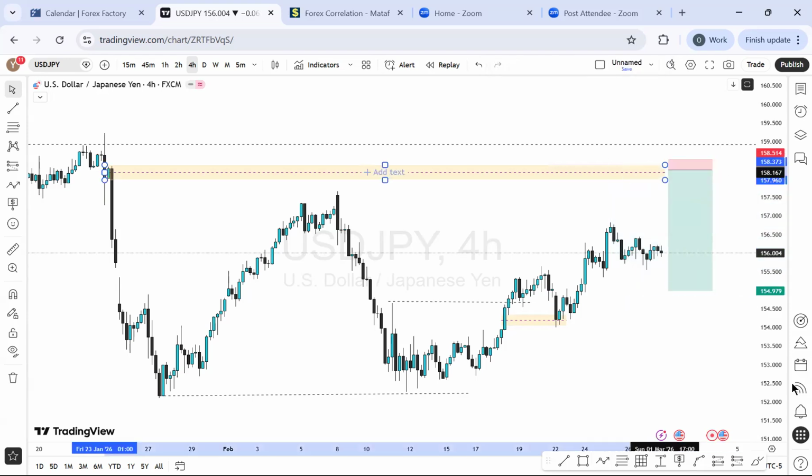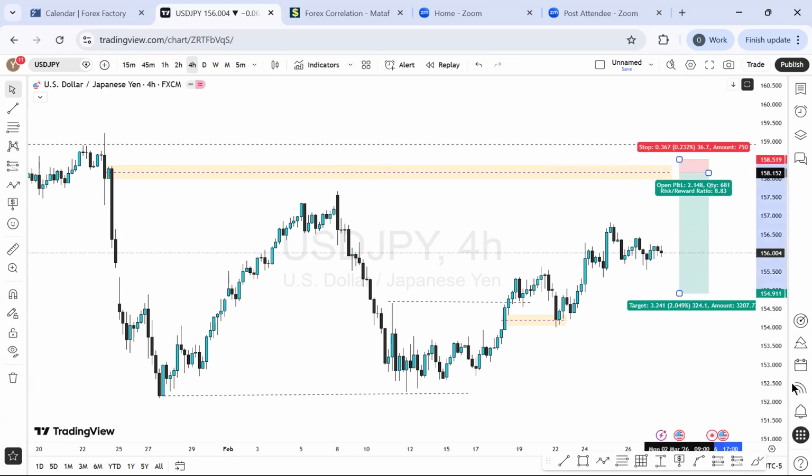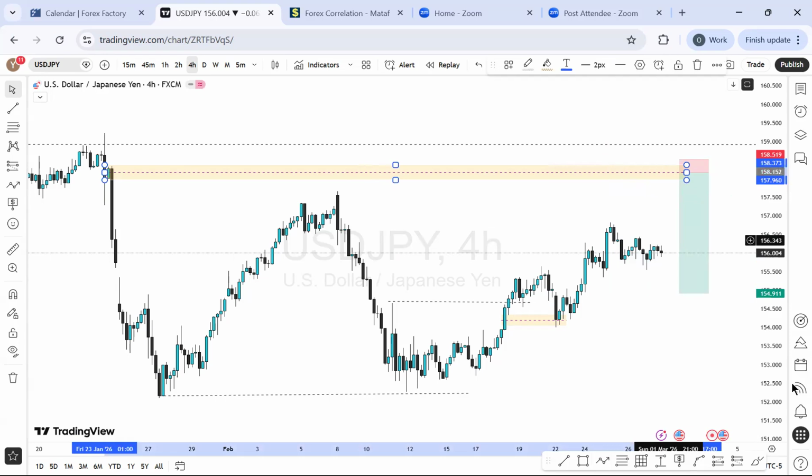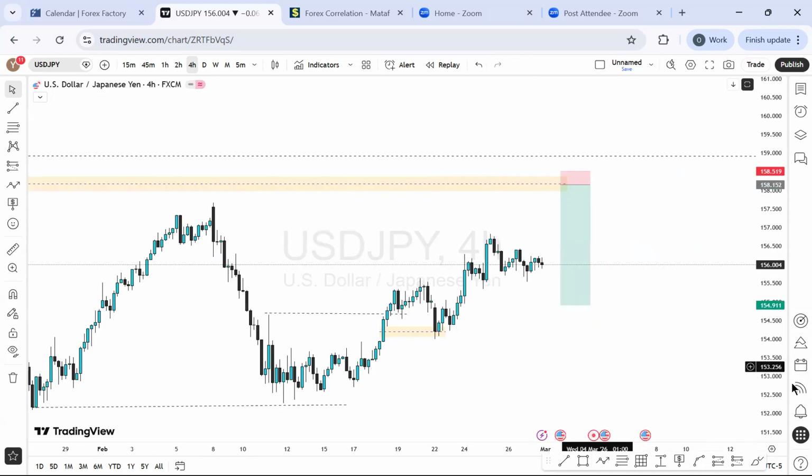So for me, yeah, this is what I will be expecting. This is what I'll be doing in the market, expecting the price to actually still continue buying into this range. And whenever it gets in here, I'll be looking for more sell momentum. It could be brief, it could be long. It depends on how the market gets there. But for me, for the week, I will be looking for that momentum. So which means we can actually have the price creating something like this, a momentum like this for this one before it starts selling.